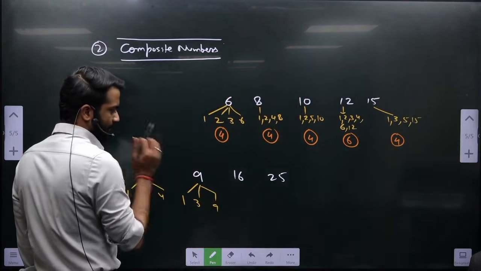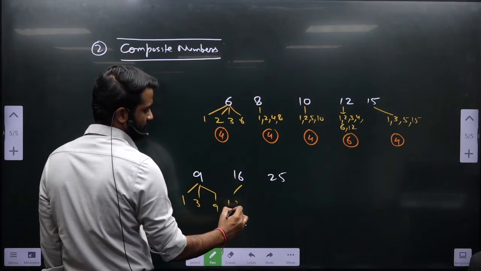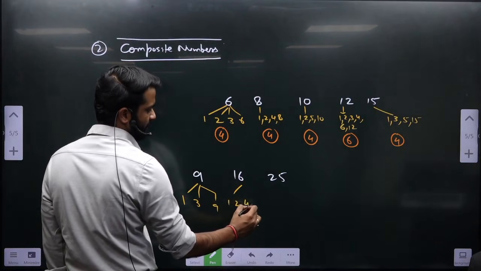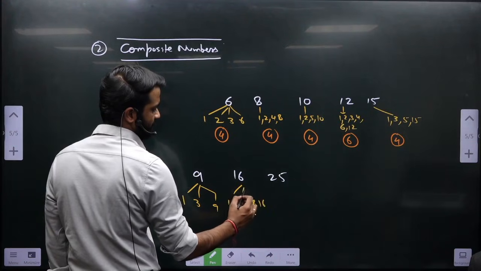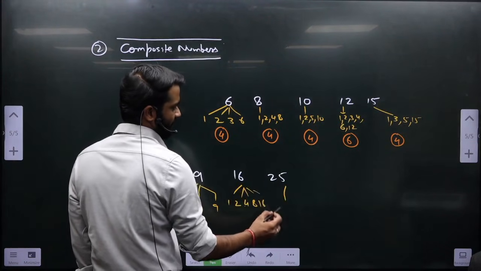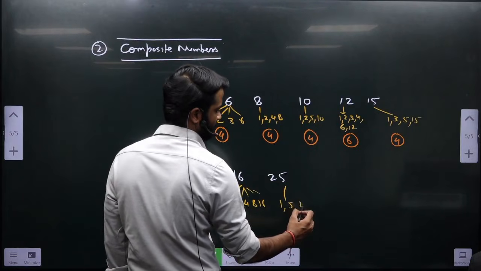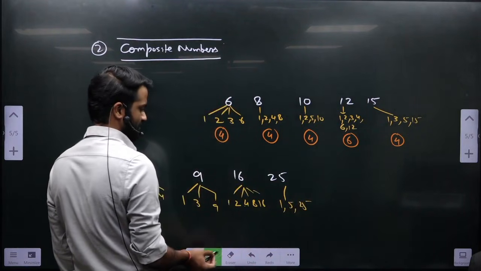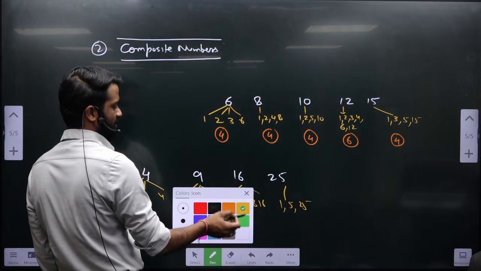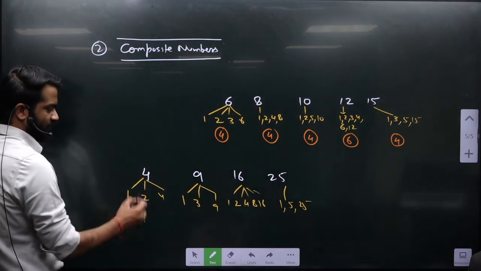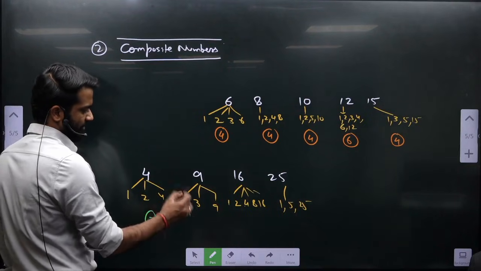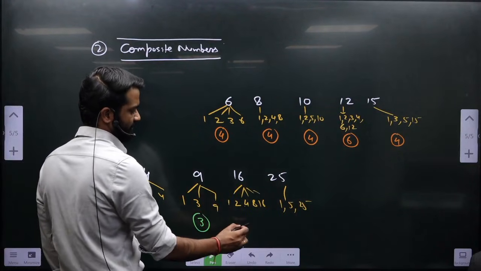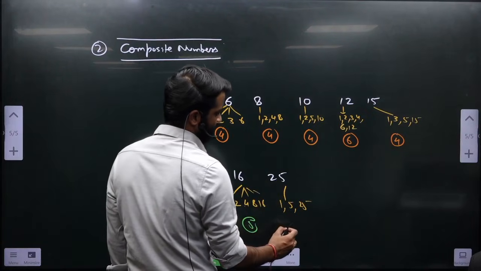Let's see for 16: 1, 2, 4, 8, 16. 25: 1, 5, 25. How many factors are there for 4? For 9, for 16, for 25.